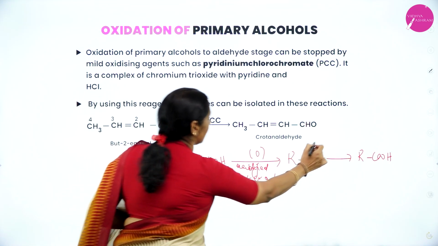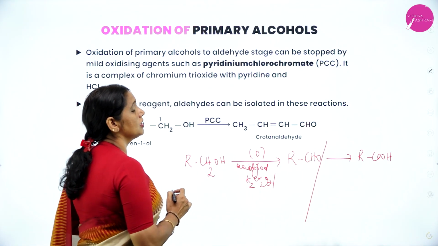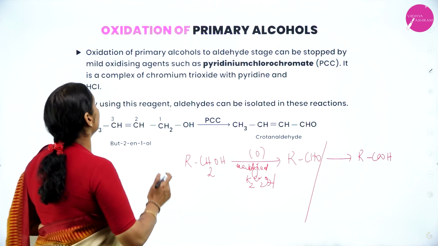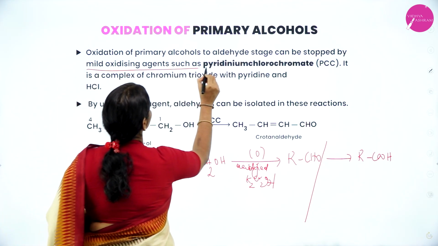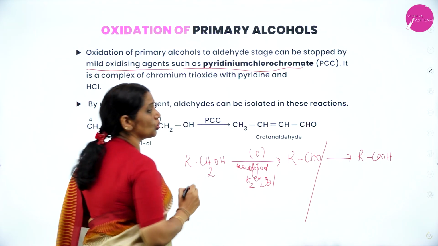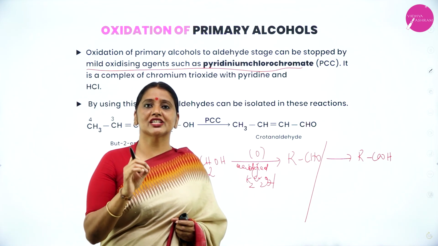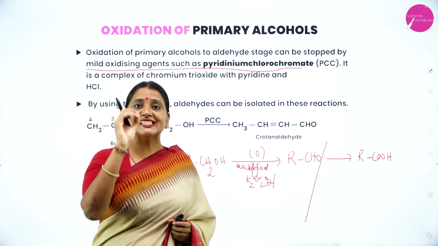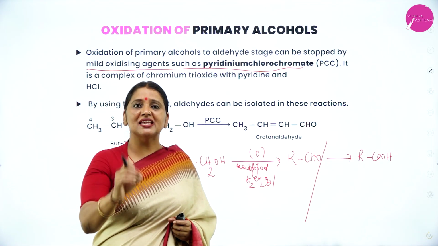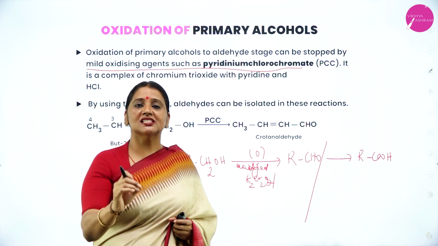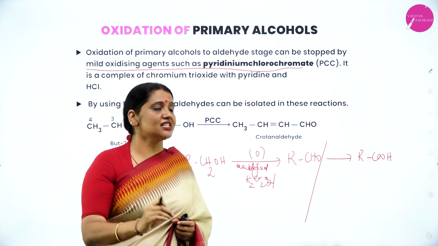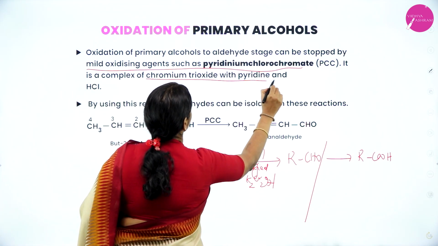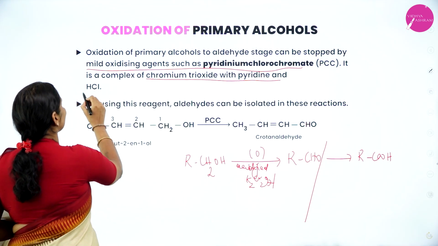If you want to stop at aldehyde stage, instead of strong oxidizing agent, you can use mild oxidizing agent such as pyridinium chlorochromate, PCC. P stands for pyridinium, C stands for chloro, C stands for chromate. So, it is a complex of chromium trioxide with pyridine and HCl.